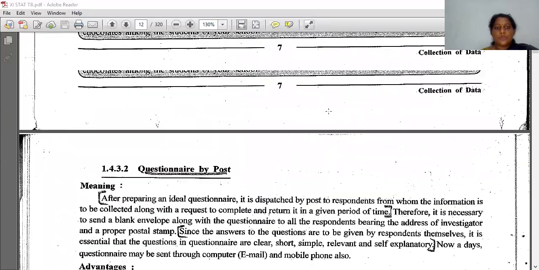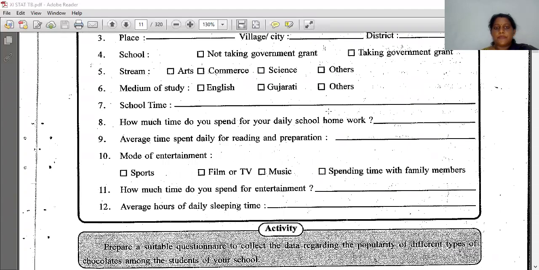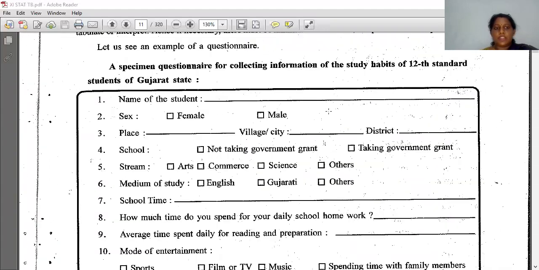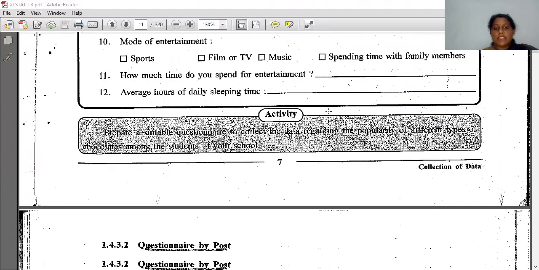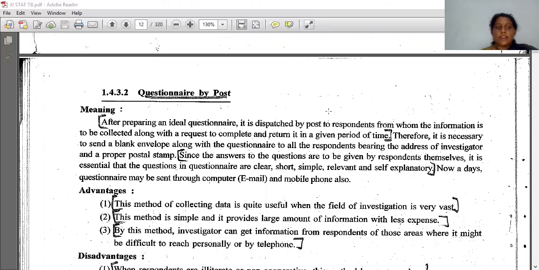So what we have done last, we have seen the specimen of questionnaire. Then we have seen the methods of questionnaire: questionnaire by post and questionnaire by enumerators. So what is questionnaire by post? The questionnaire by post is,